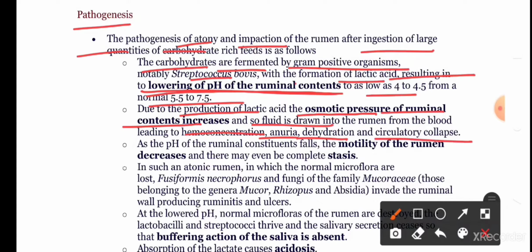Thereby, it draws the fluid surrounding the rumen from the blood, leading to hemoconcentration, and fluid is also drawn from the urine, ultimately leading to anuria, dehydration, and circulatory collapse. As the pH of the ruminal content falls, the motility of the rumen decreases, thereby leading to complete stasis.